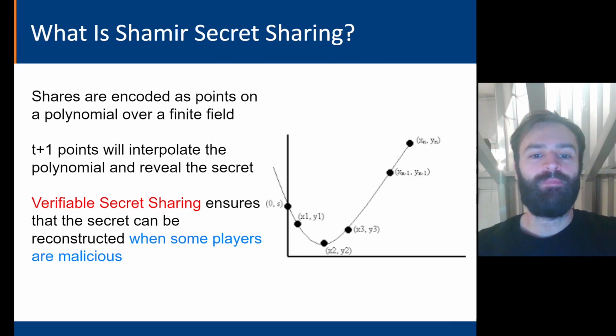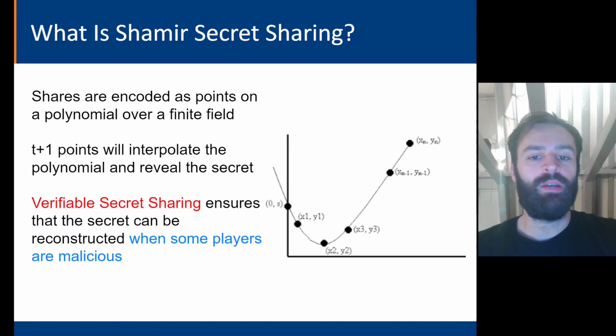First things first, for this talk to make any sense, we need to briefly describe secret sharing. In a threshold secret sharing scheme, a dealer has some secret S that they wish to share with a committee of n different nodes. Each of these nodes receives a share of the secret, such that t+1 shares can be combined to generate the original secret, but any less than t+1 shares will reveal nothing about it. In Shamir's secret sharing scheme, shares are points on a polynomial, and interpolating the polynomial to find the y-intercept reveals the secret.